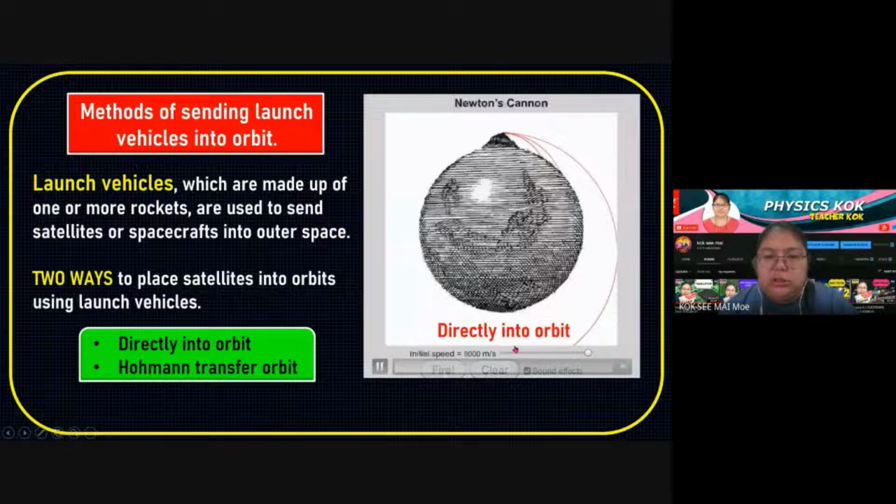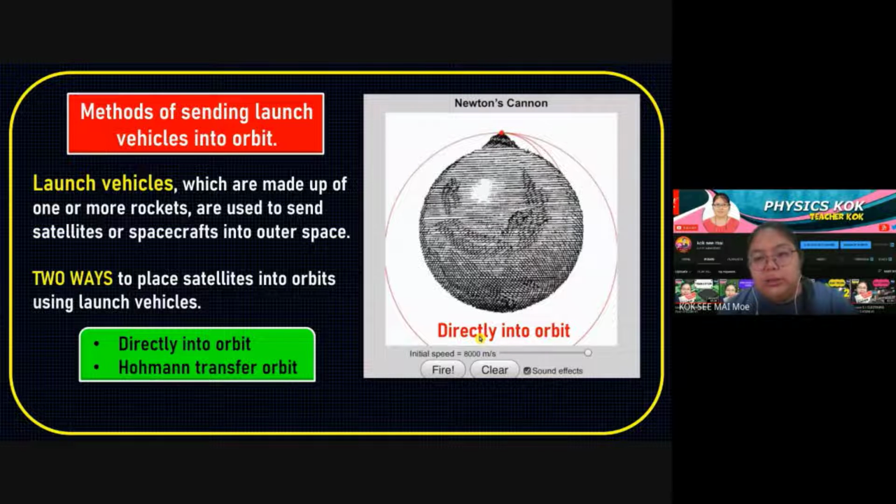After that, it continues to swing around one circular orbit. So this one we call direct into orbit. They send the satellite straight into orbit, then finish. So this one is direct into orbit. Now you will see what a Hohmann transfer orbit means.